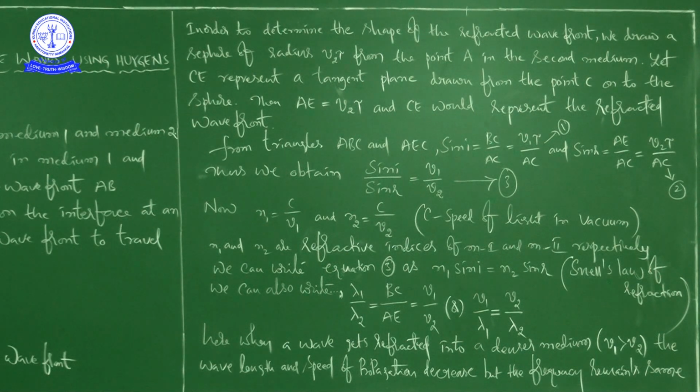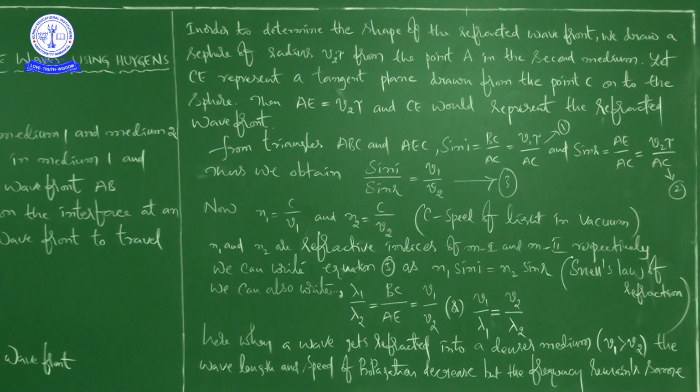We already discussed in our previous classes what the first law of refraction and the second law of refraction are. Generally, the second law of refraction says the ratio of sine of angle of incidence to the sine of angle of refraction is constant. So from that second law, N1 sin I is equal to N2 sin R. This is as usual equation number 3, but now written in terms of refractive indices of both media, N1 and N2.